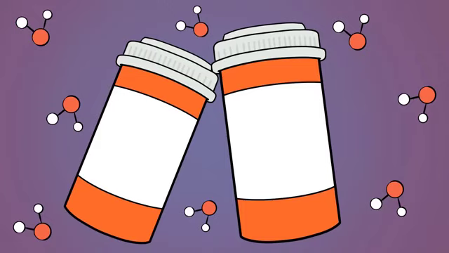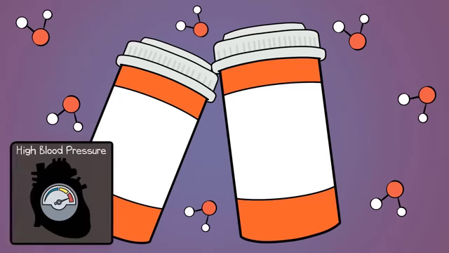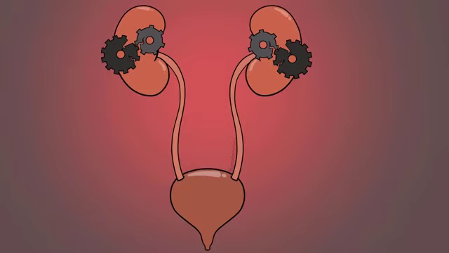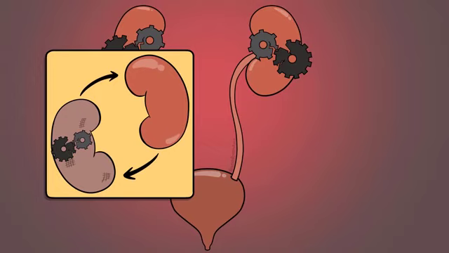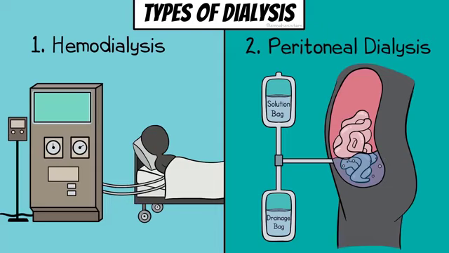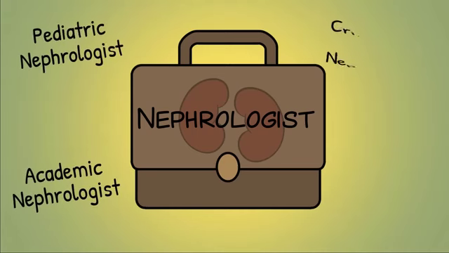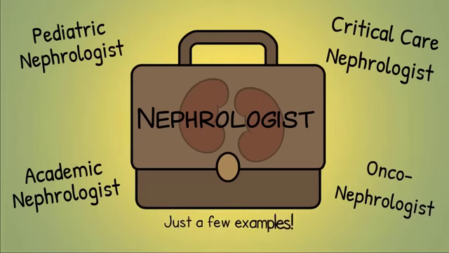For example, diuretics. Diuretics are prescribed for high blood pressure, congestive heart failure, and other conditions. While there are different types of diuretics, one major concept is they tend to increase the amount of water in the filtrate of the nephron, so more water is typically present in the urine. What about a situation where a person has severely compromised kidney function? If a kidney transplant is not ideal or possible for the situation, the person may need regular dialysis. Hemodialysis or peritoneal dialysis are options that involve filtering the blood and assisting with osmoregulation. If learning about the kidneys makes you want to explore more, just to emphasize, there are careers focused on kidney function alone. A nephrologist, for example.